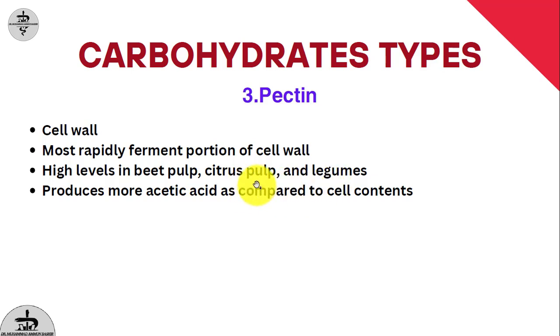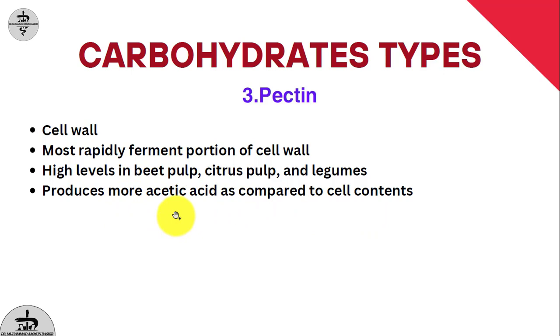In summers, we offer citrus pulp to the cows as a source of vitamin C. Likewise, citrus pulp is not only a good and cheaper source of vitamin C, but also a good source of pectin. Pectin produces more acetic acid as compared to the other cell contents, that is hemicellulose and lignin.